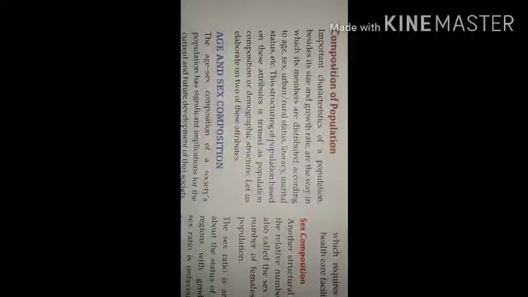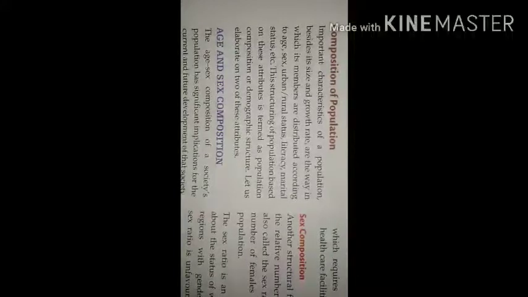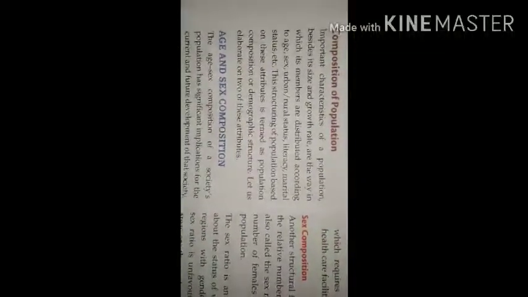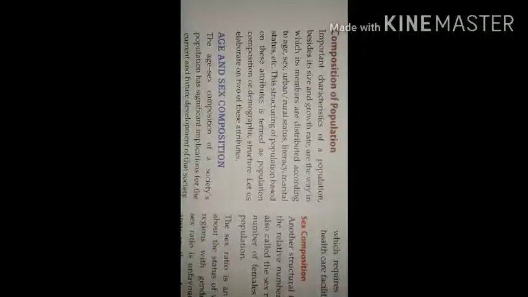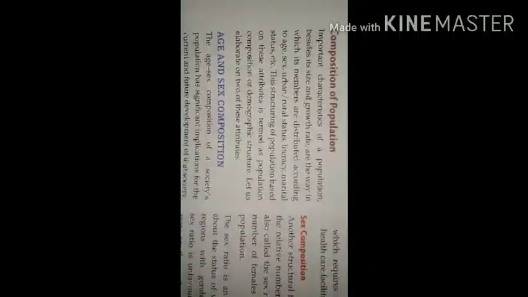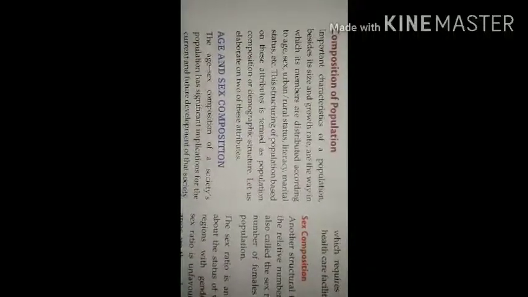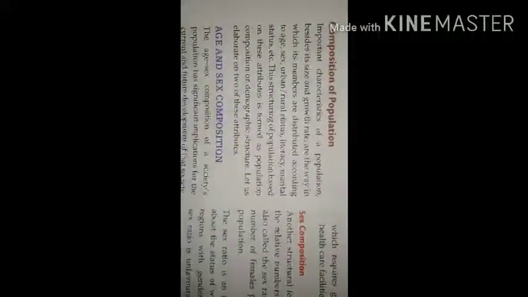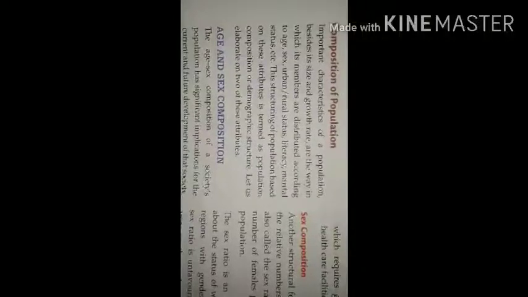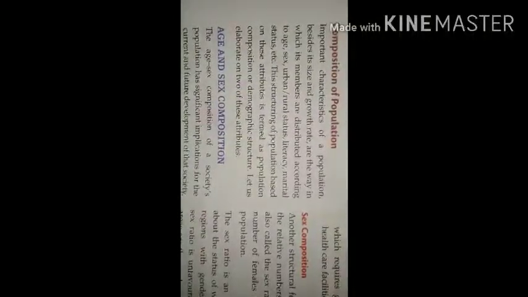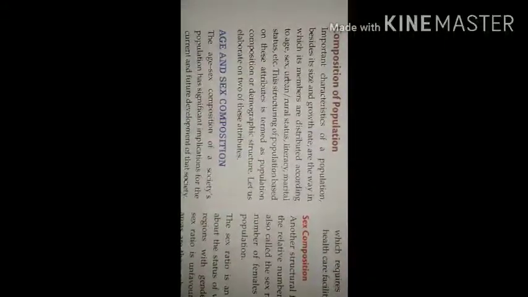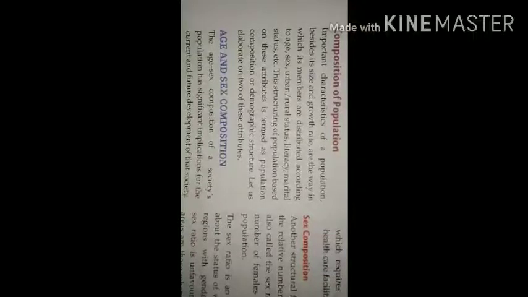When we talk about the composition of population, we are talking about the size of the population, that means how much population that area is having. Then we are talking about its growth rate, that is how many newborns are there, its death rate. Then how it is distributed according to age, like how many children, how many adults, how many old people are there.